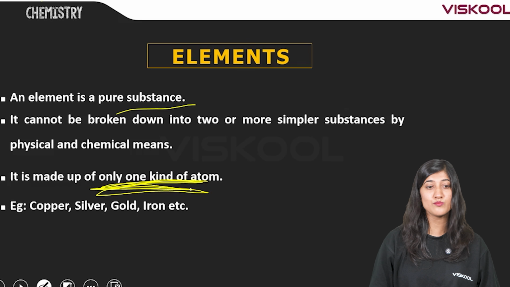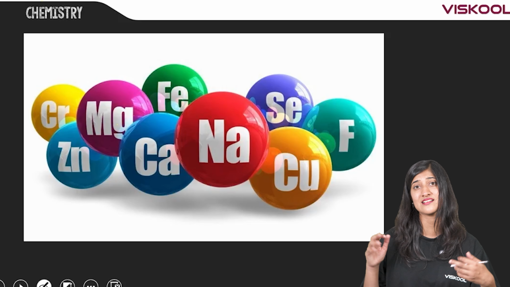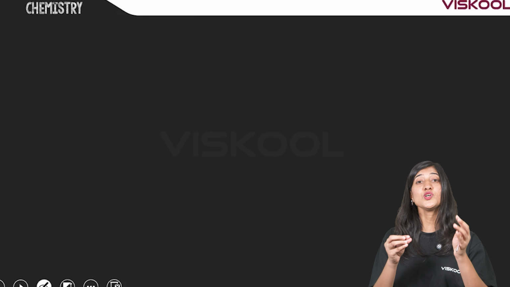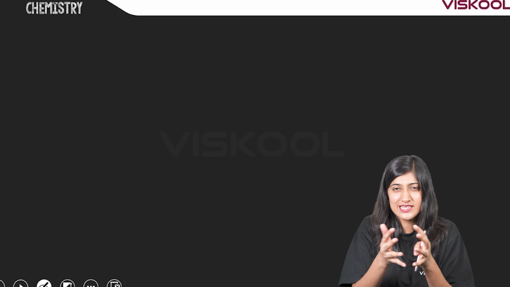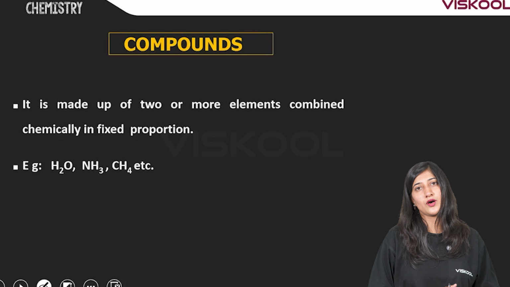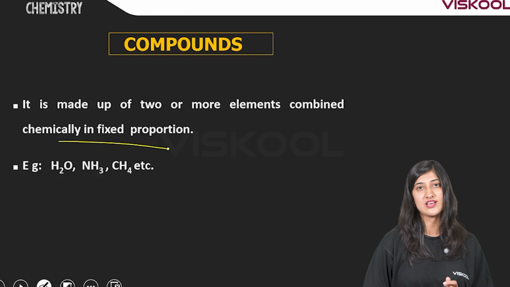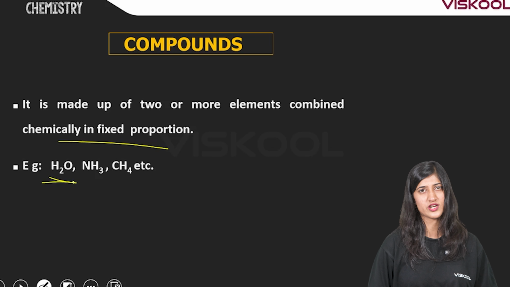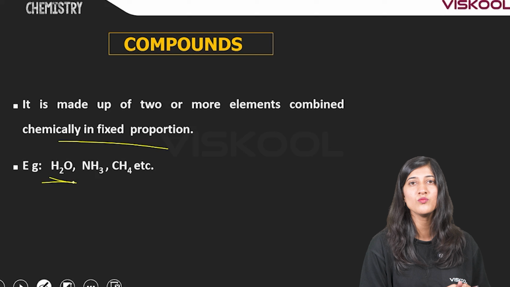Now, what are the examples? Copper, silver, gold, chromium, zinc, magnesium, calcium, iron, etc. Now, when two or more elements combine, they form compounds. So, what are compounds? It is made up of two or more elements combined together in a fixed proportion. Like H2O. What is H2O? It's water, right?